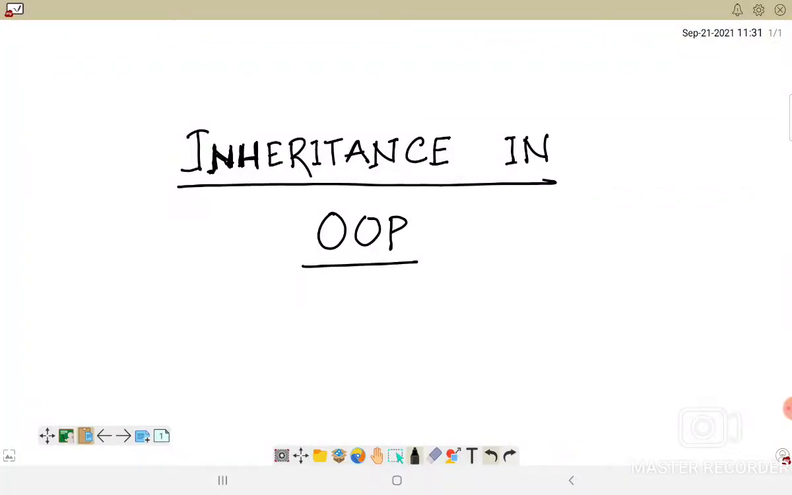In today's video, we will be talking about inheritance in the object-oriented programming system, or object-oriented paradigm. And as already mentioned at the very start of this course, OOP has several properties which make it very useful, and which make it unique from other function-oriented paradigms. Inheritance is one such property.